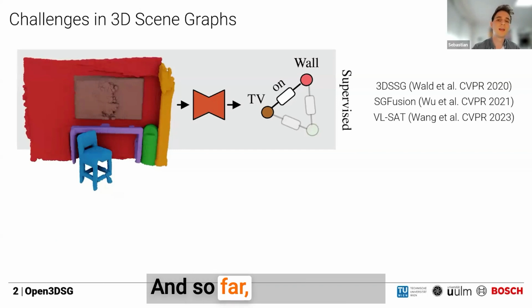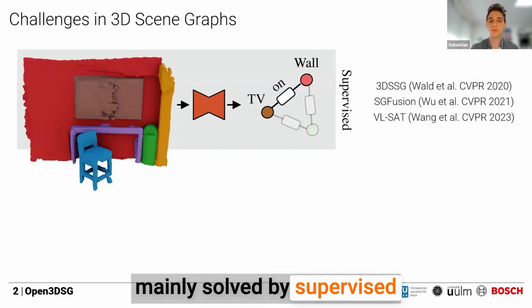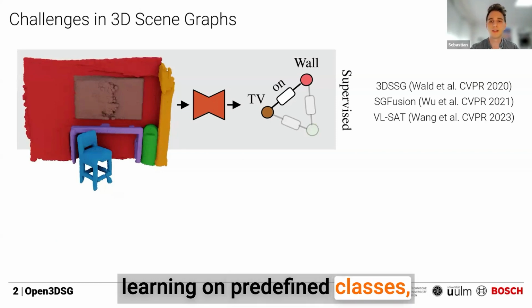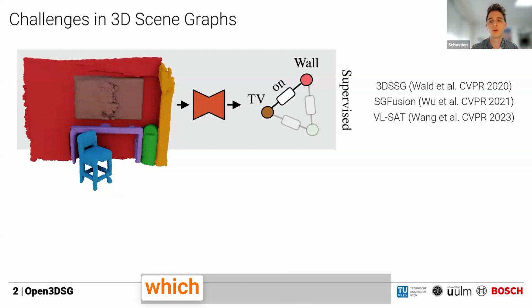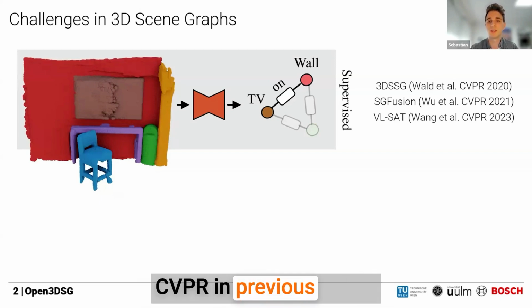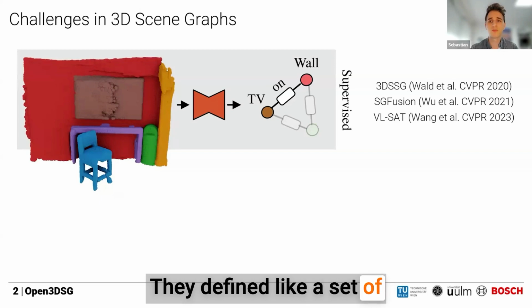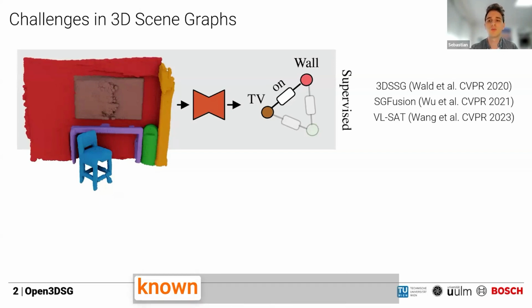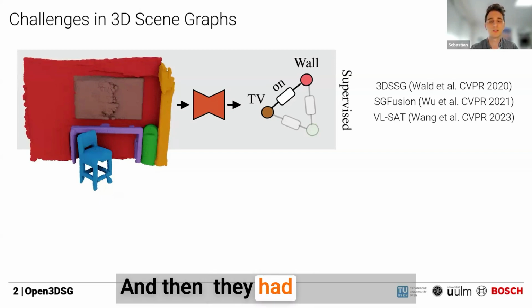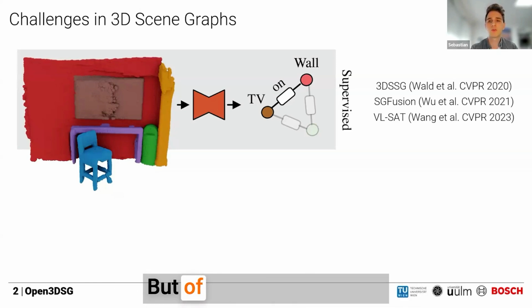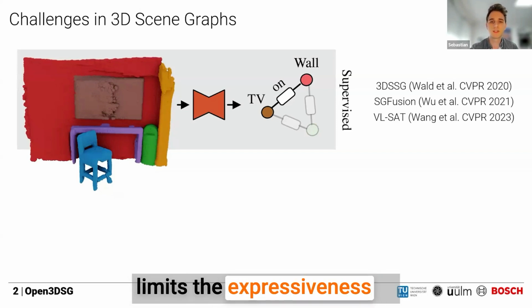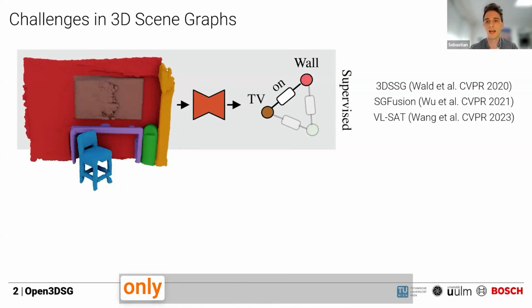And so far, this task was mainly solved by supervised learning on predefined classes, for example, by 3DSSG, Scene Graph Fusion, or VL-SAT, which were all presented at CVPR in previous years. They defined a set of known object classes and known relationship classes, and then they had the supervised loss to predict these, which worked definitely great. But of course, this limits the expressiveness of the scene graph when you only have a small closed set of classes to describe the objects and the relationships.